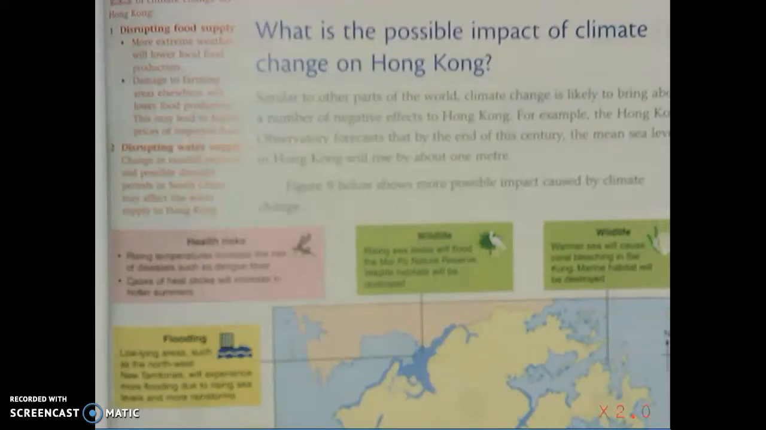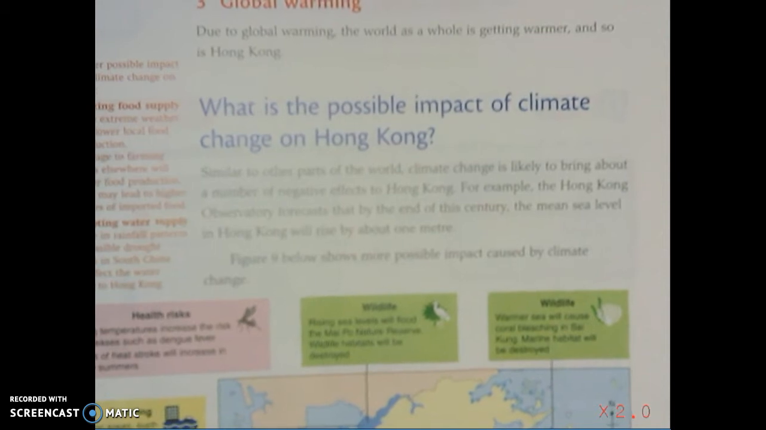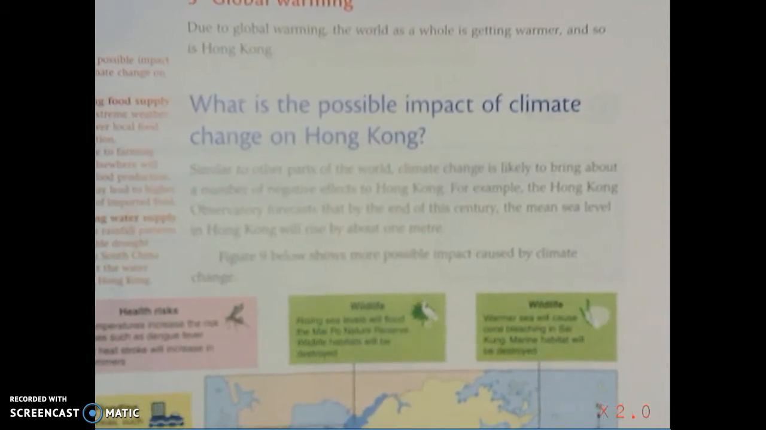In the coming geography lesson, we shall discuss page 49. The topic would be, what is the possible impact of climate change on Hong Kong? Now look at the question once again. When we are using the word possible impact in a question, it's okay.